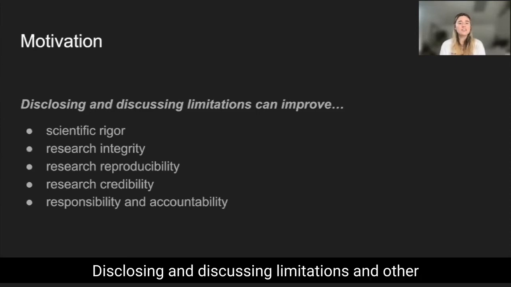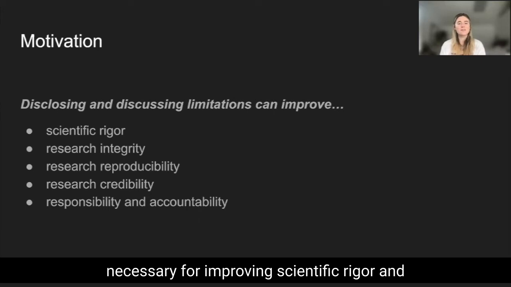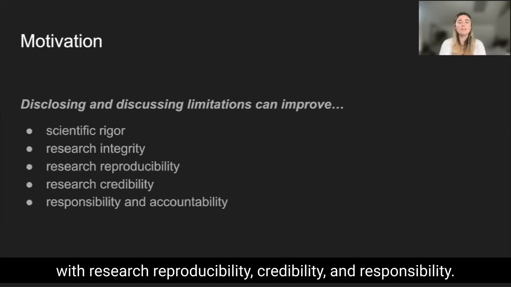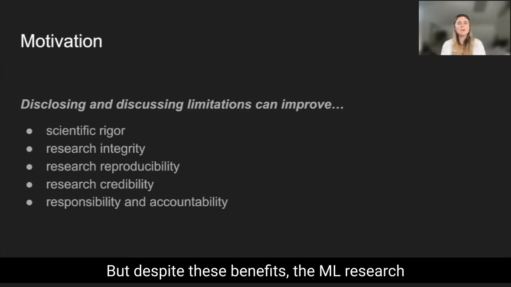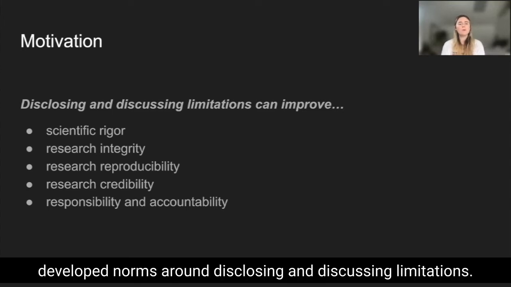Disclosing and discussing limitations in other scientific fields are often seen as necessary for improving scientific rigor and research integrity, because it can help with research reproducibility, credibility, and responsibility. But despite these benefits, the ML research community is known for not having well-developed norms around disclosing and discussing limitations.